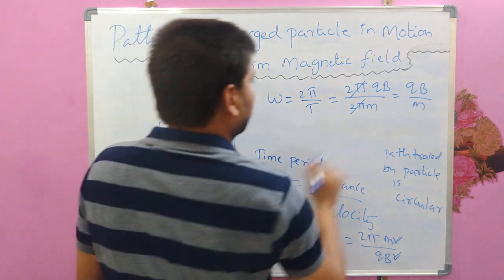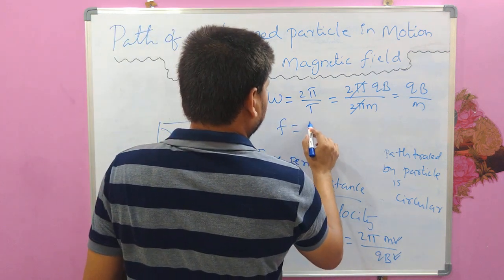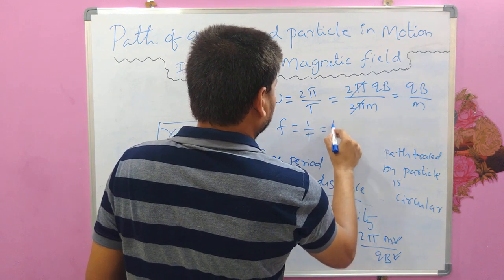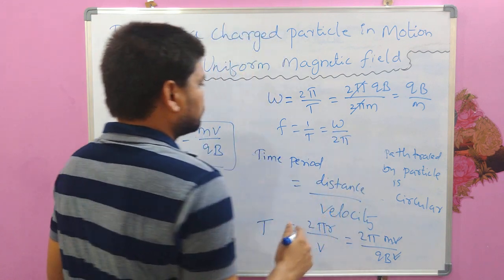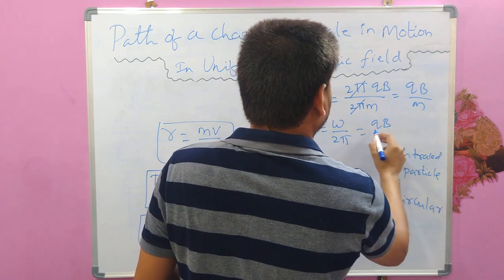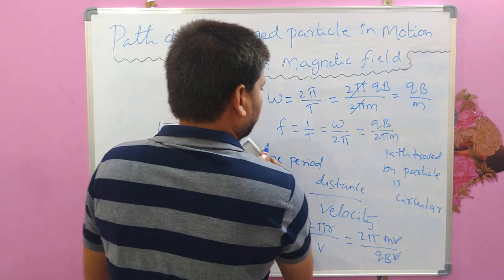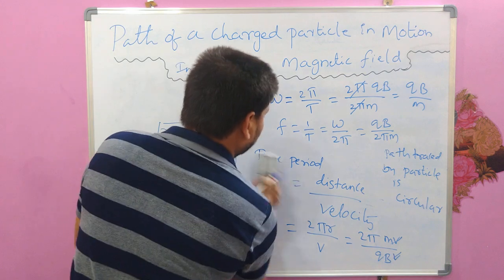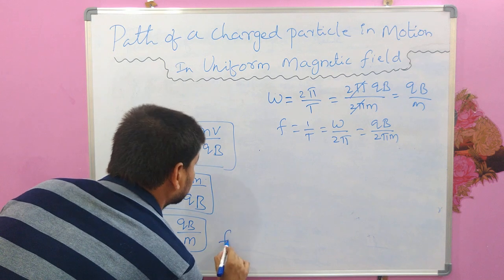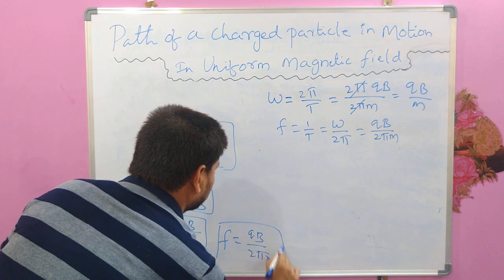We can also derive a formula for the frequency of that charged particle. The frequency is nothing but 1 by T, which is nothing but omega by 2 pi. Omega by 2 pi is qB by 2 pi m. qB by 2 pi m is the frequency. So we have also got another formula, qB by 2 pi m, for the frequency.